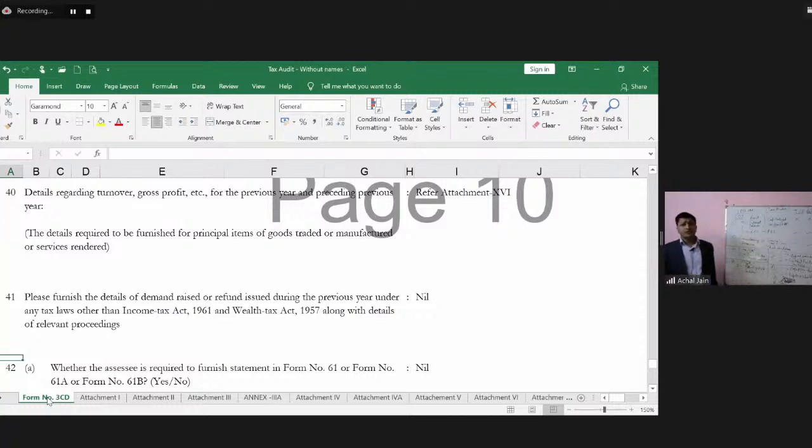The refund issued will definitely be recorded and will always appear in the books of accounts. So that will become the basis for the tax auditor. But the demands raised particularly may not be recorded. They may have been kept as contingent liabilities, and many times the management may not have considered that as a contingent liability also. So such types of cases are brought to the knowledge of the tax auditor only through the management.